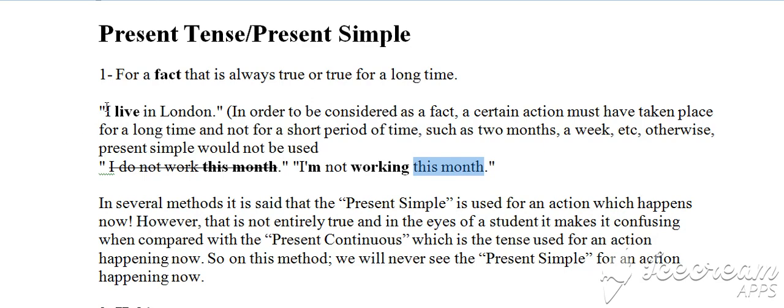So, again, in the sentence above, I live in London, there is no point of time. So we don't say, I live in London this year. It's incorrect. Or I live in London for 2 months. Again, it is not correct. So no point of time is given. That's why this month cannot be used with the present simple, which in this case is do work. Do is the auxiliary, work is the full verb. Okay.